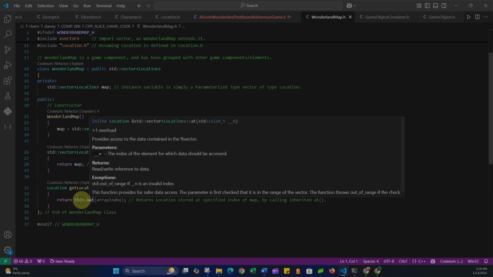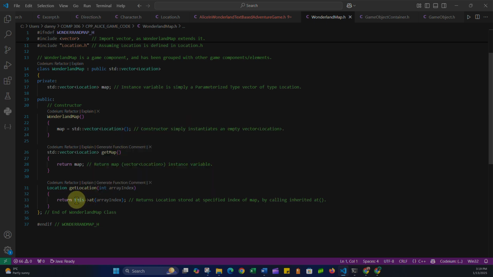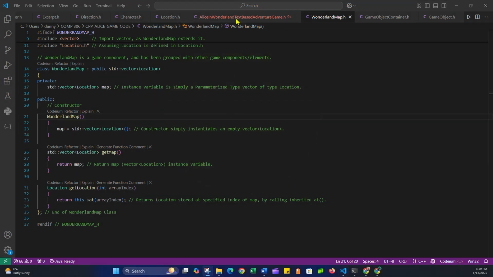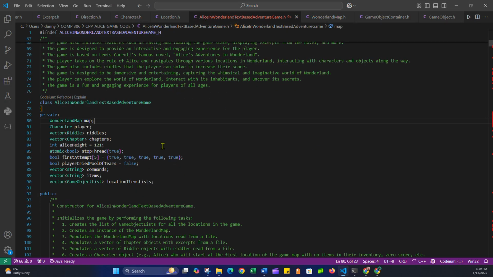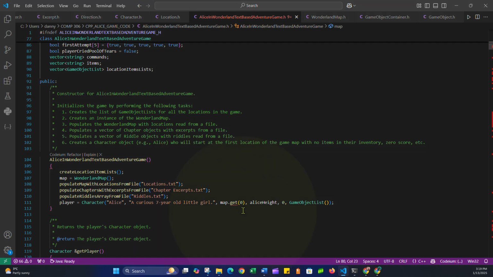So I'm using the at method associated with a vector by using the pointer, the arrow operator. So taking the pointer and pointing to where the pointer points, which is this vector of type location, and using the at method to grab the location at the array index that gets passed into the method. Anyway, long way to say get location is the name of the method. However, I'm calling the get method, which is not. So I could get rid of this by just calling get location, and that'll get rid of it. So that's all I wanted to show. We would have seen that error somewhere in the code.